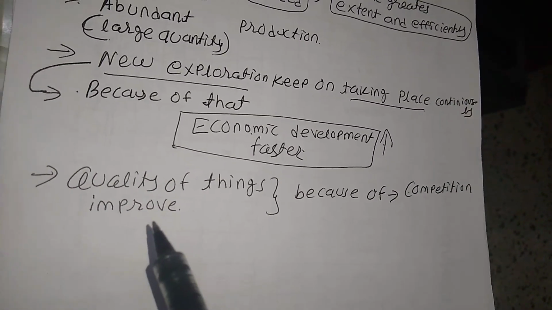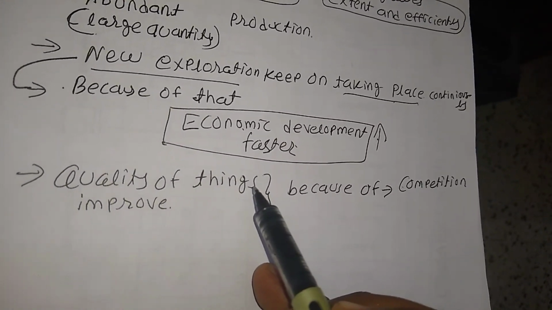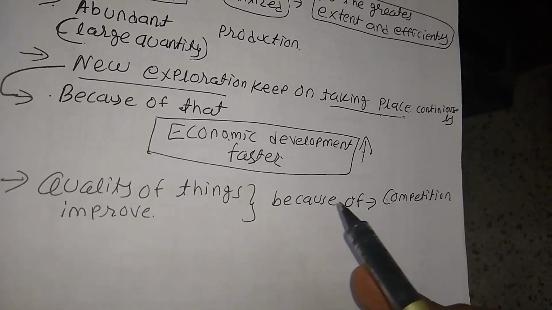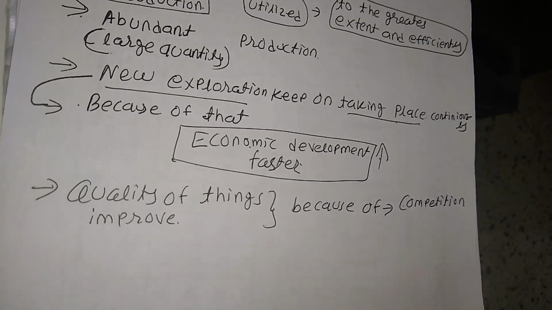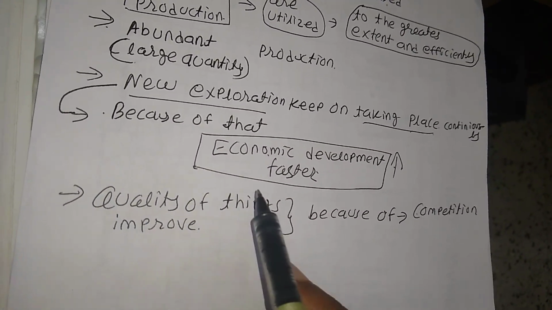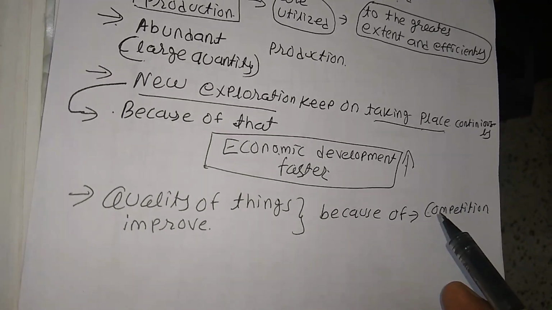The fifth point is the quality of things. The quality is improved because of competition. Two companies try to increase their profit, so they have to go for quality products. So here the quality of products is always improved. You are able to get better quality.